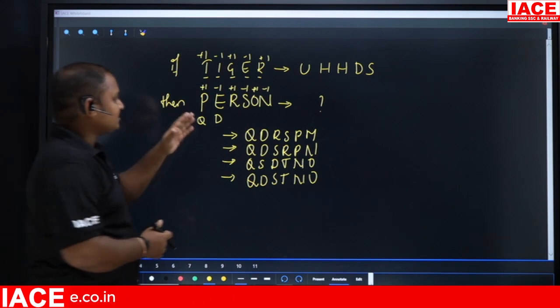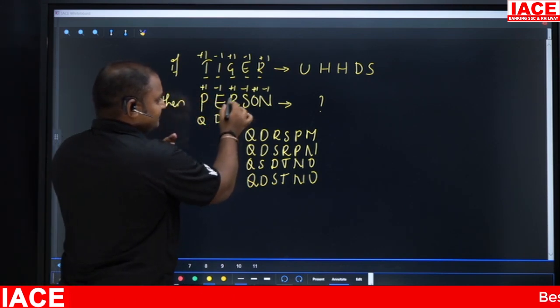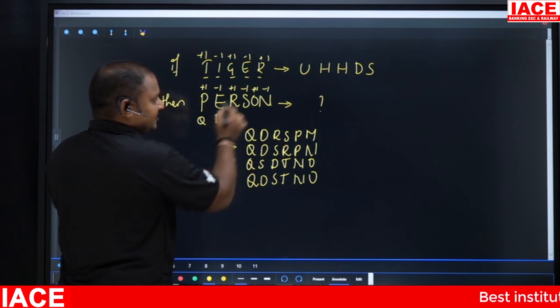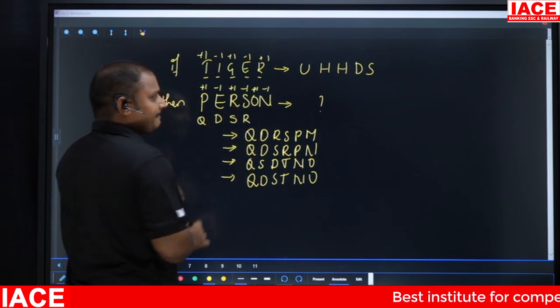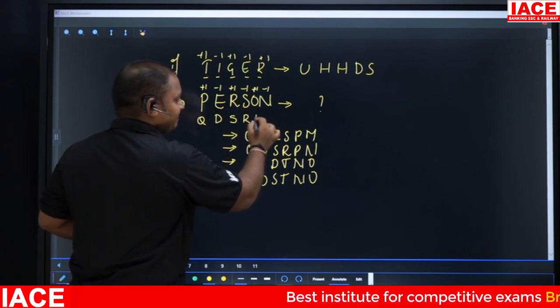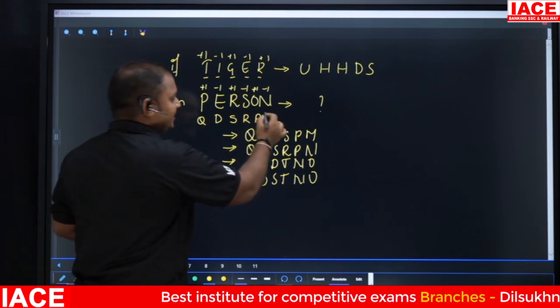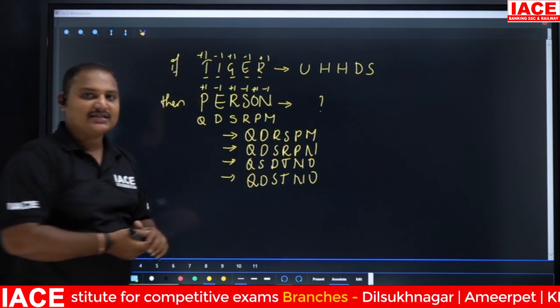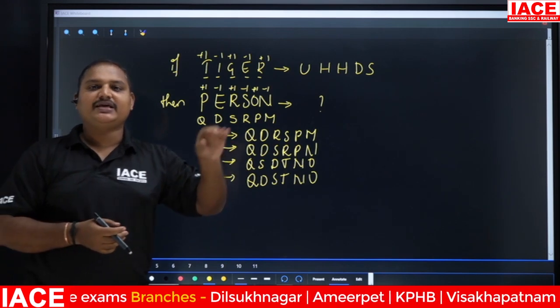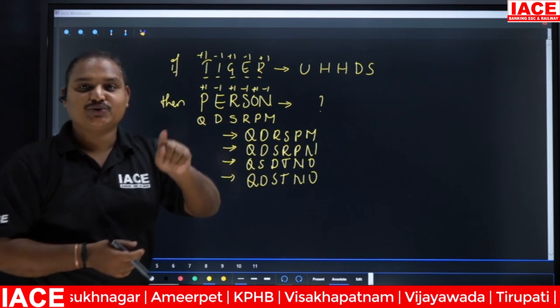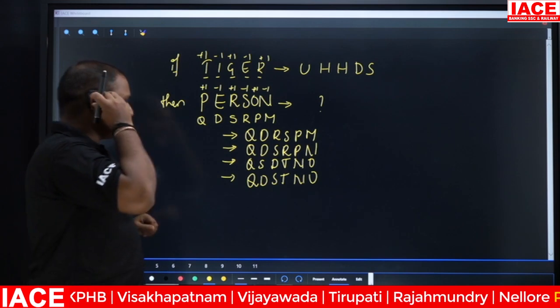So first E minus 1, this is D. R plus 1, S. Minus 1, R. Next, O plus 1, P, and N minus 1, M. Yes, very good. We got the answer QDSRPM. Now we'll check here.